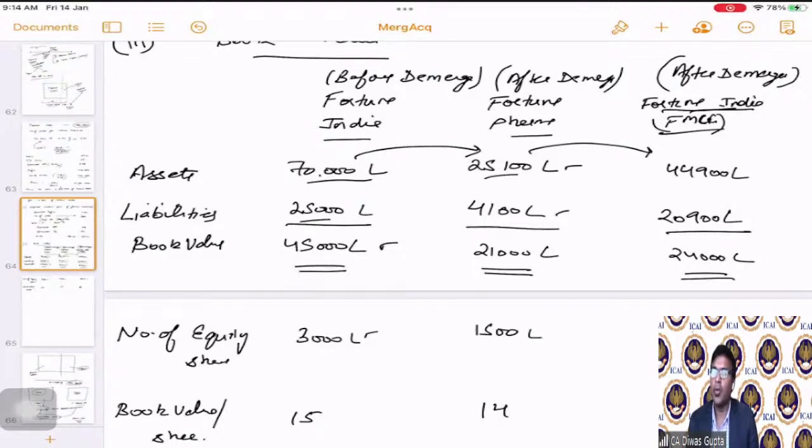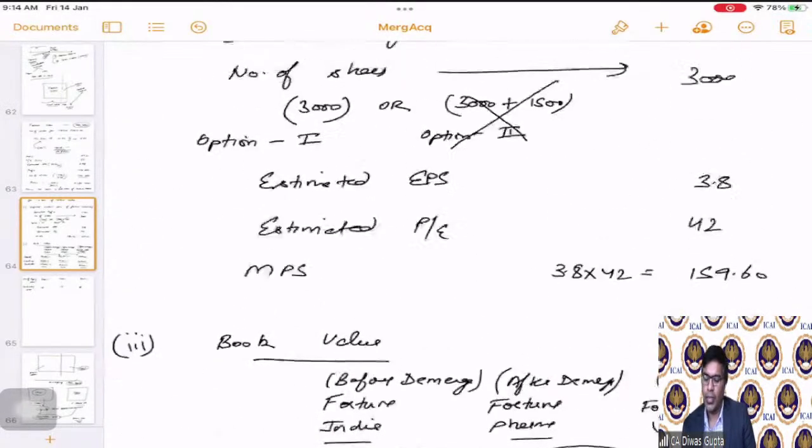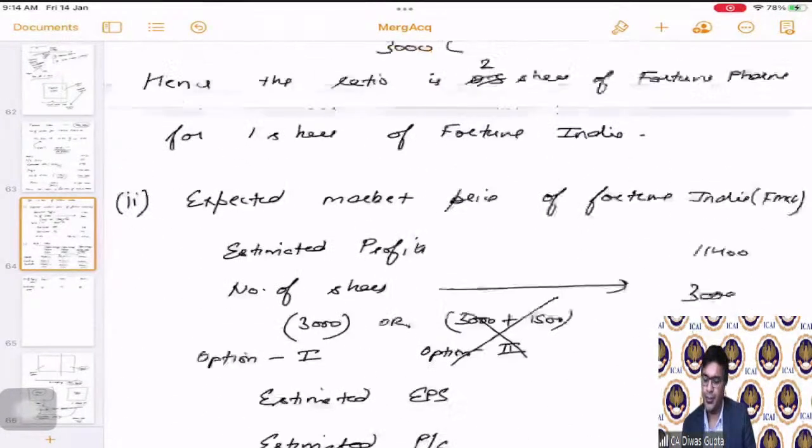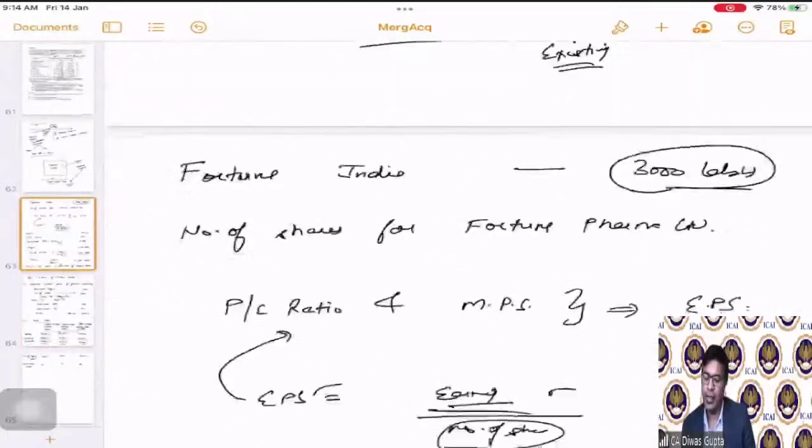Okay, students, I hope this part is clear. I will just give you 1 minute to write down all this. Then we will move to the next question.